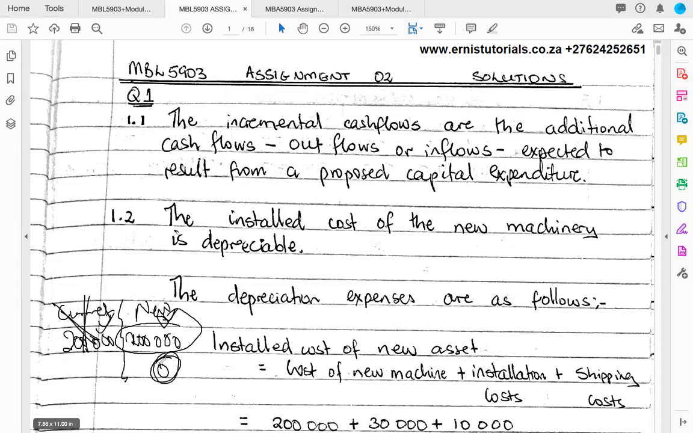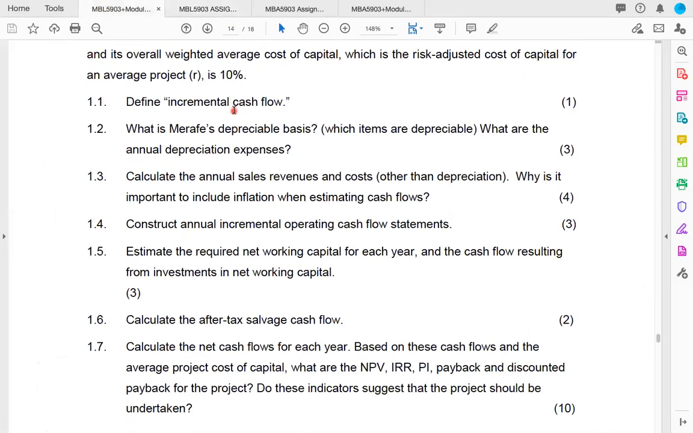So it would mean that what we're actually getting from the new machine is zero, if it's just giving us the same cash flows as the previous one. That's why we are concerned with incremental cash flows. What's the extra cash flow that we're going to get from purchasing the new machine?